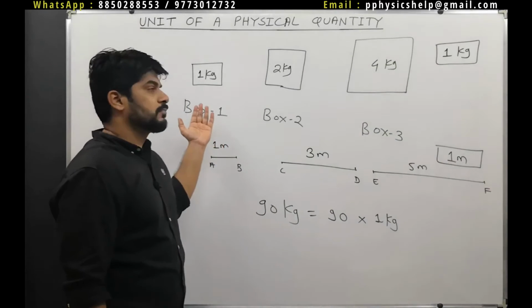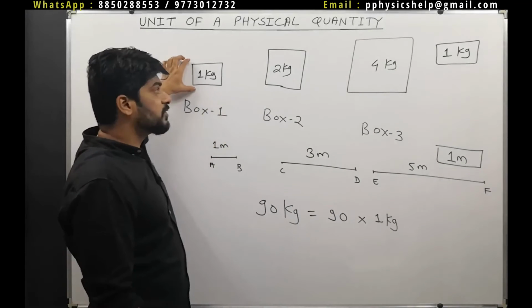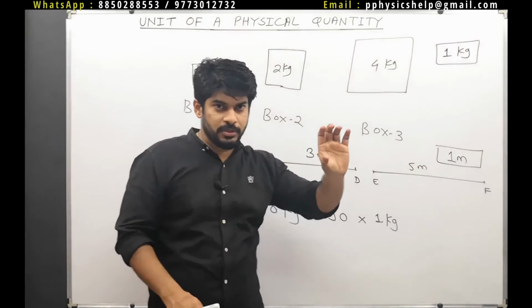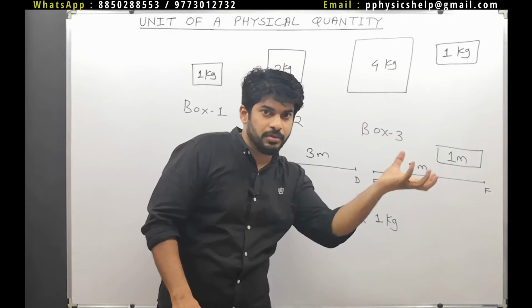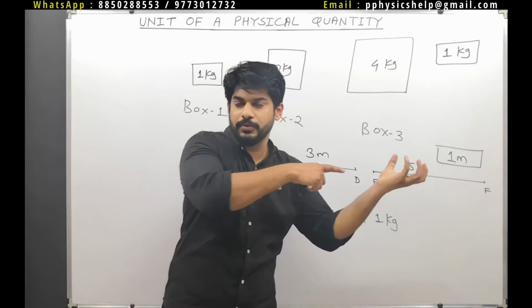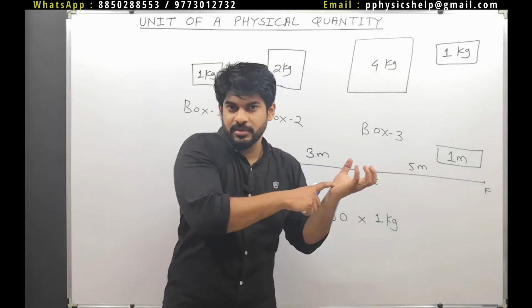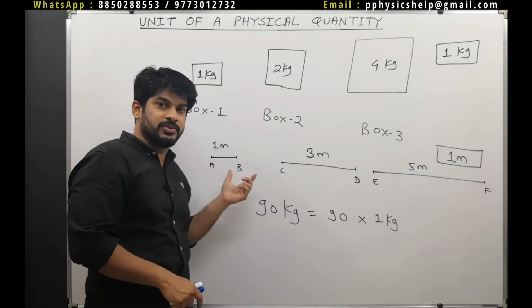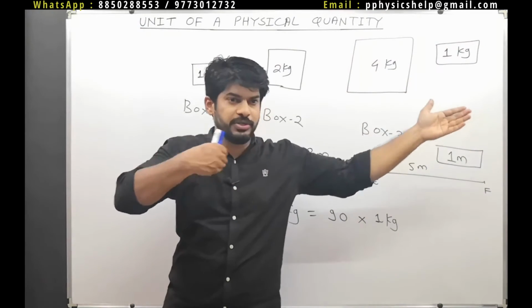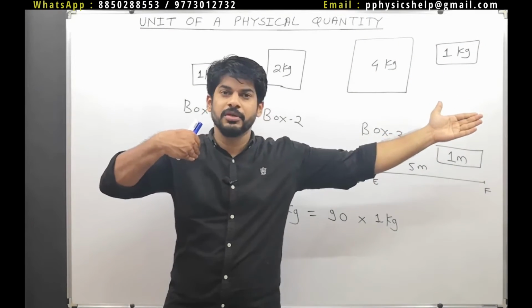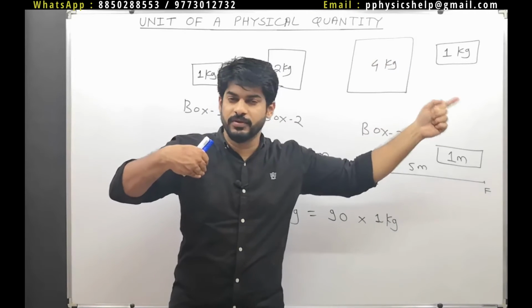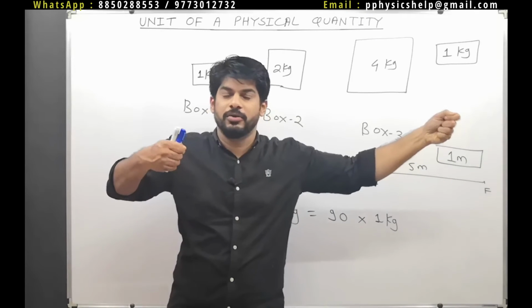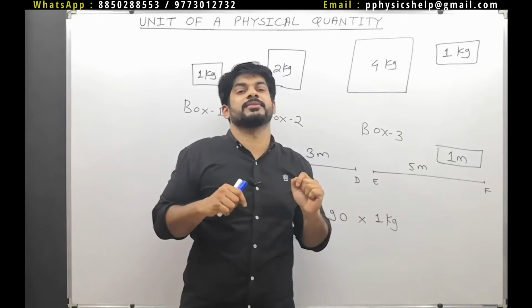I am saying that this is my reference, but in actuality there definitely would be some body of exactly 1 kg, and that is our reference. That should be there, and it's actually there. I am saying 1 meter is my reference, so first of all I have to define what is 1 meter, and it has to be defined somewhere first and act as a reference. Some scale should be there actually, and that should act as our reference.